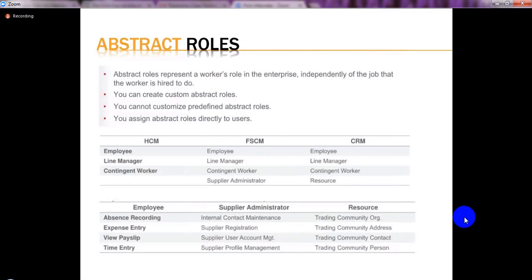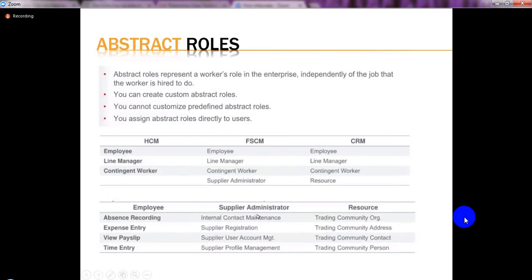These are the predefined roles given by Oracle, and we can use these roles in our company if they serve our purpose. Below are the details: an actual employee can do absence recording, expense entry, view payslip, view time entry.